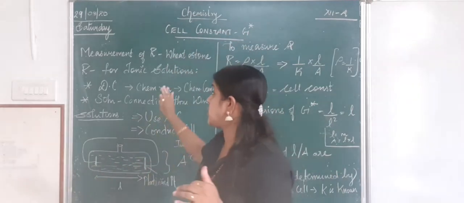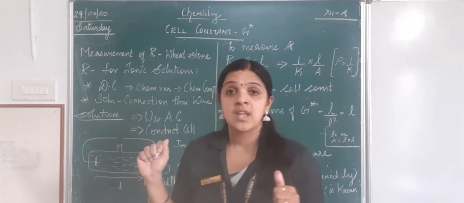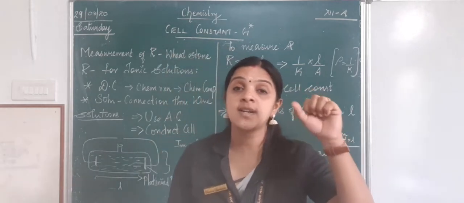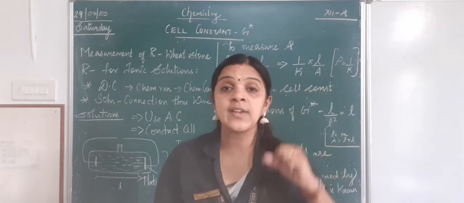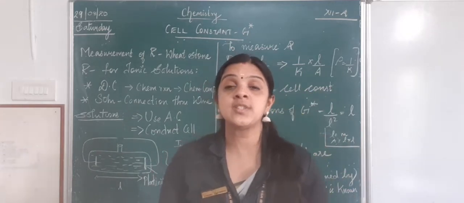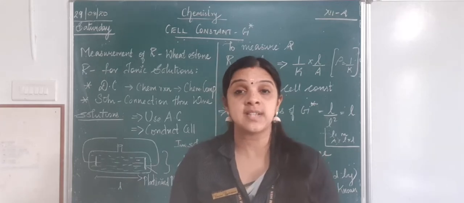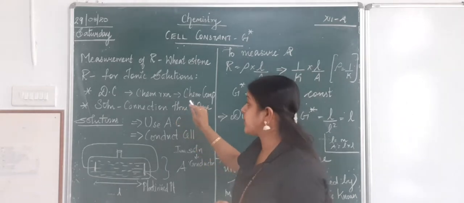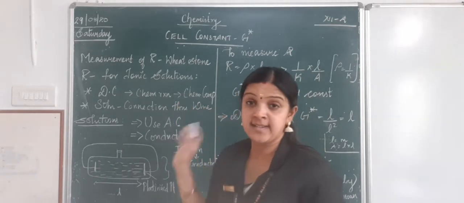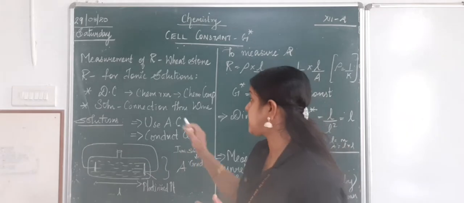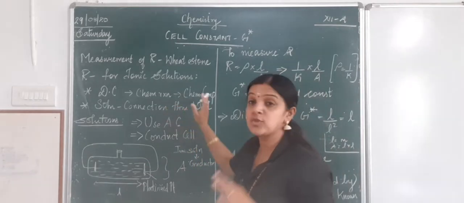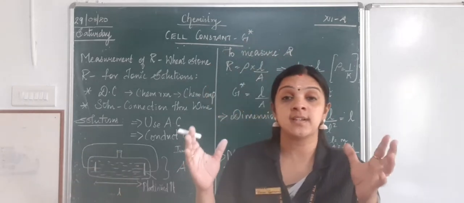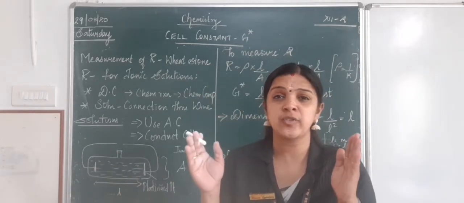But what happens when you use an ionic solution? Now when we use an ionic solution, I told you ions are the charge carriers. And in an ionic solution, there is a chemical reaction happening. Problems that are happening for ionic solution: the first one is use of a direct current. When we use a direct current, there will be a chemical reaction happening. So the chemical composition will change. We will not be getting a proper result, that is an accurate answer.